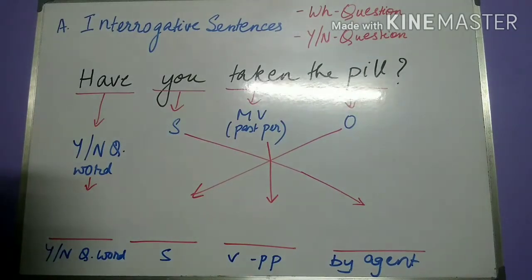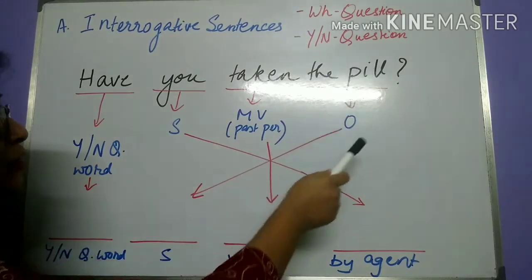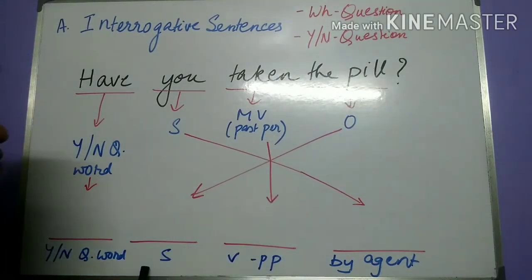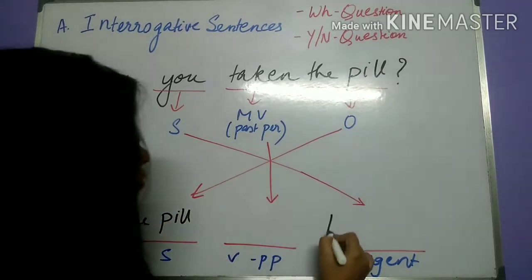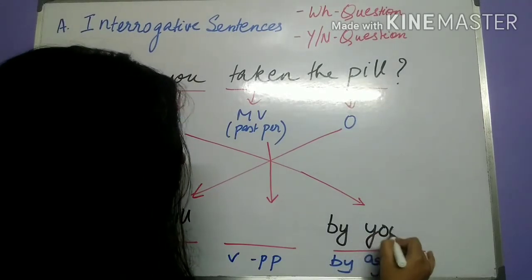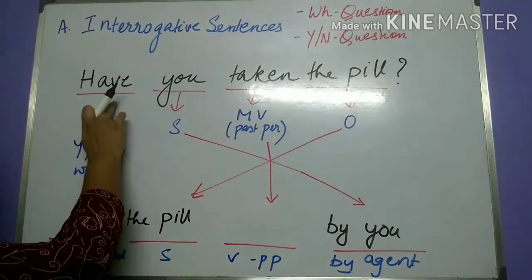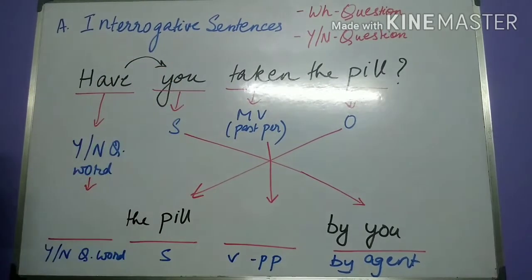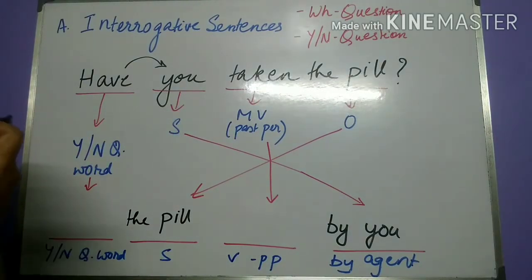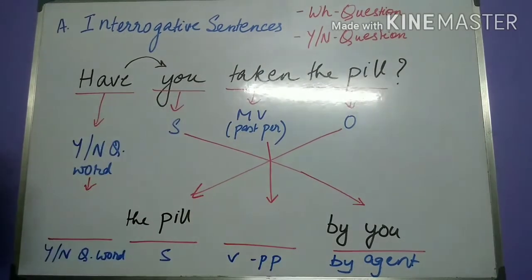So, by the rules for the conversion of active to passive, we know that the object of the active voice will become the subject of the passive voice, and the subject of the active voice will become the by agent. So, let us place these words over here. Now, here question word was have. Why? Because it had to agree with the subject, second person singular pronoun you. We know that with the word you, we always use have.